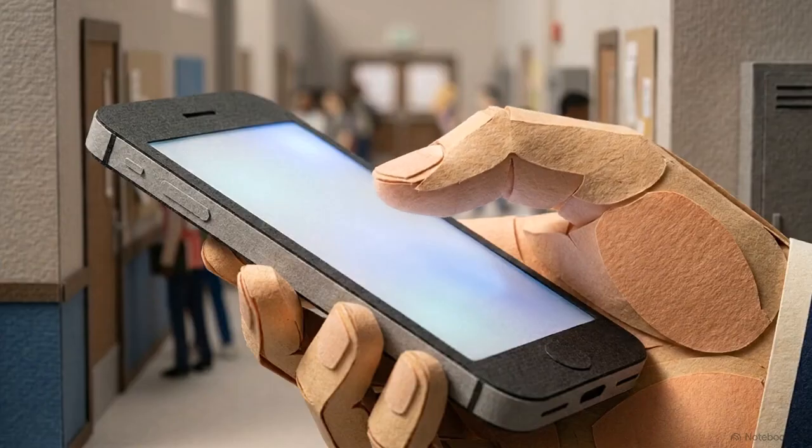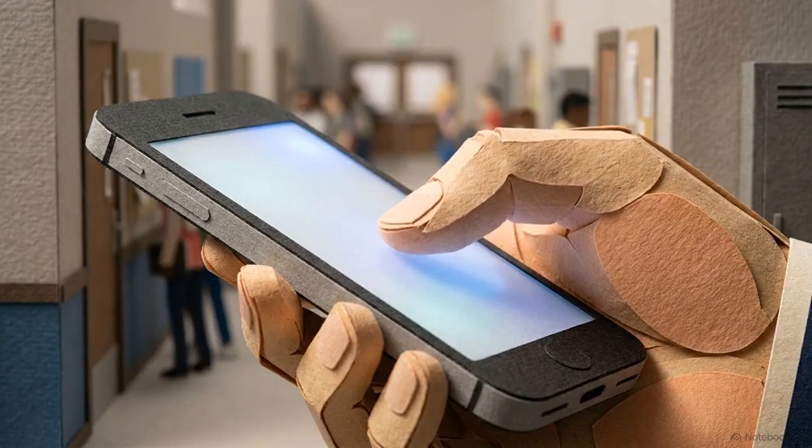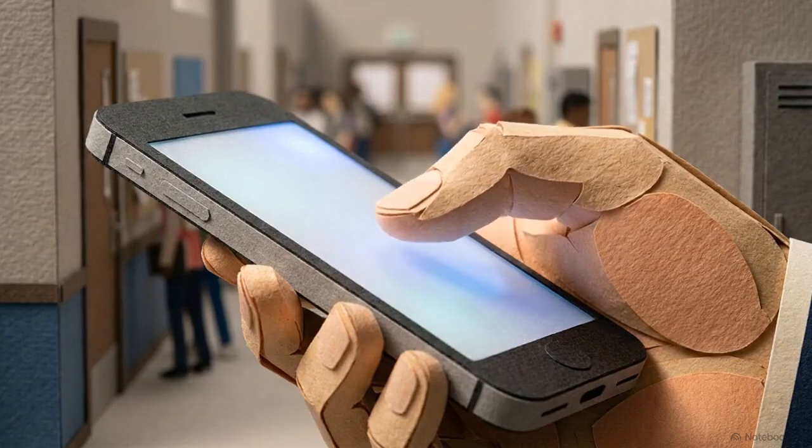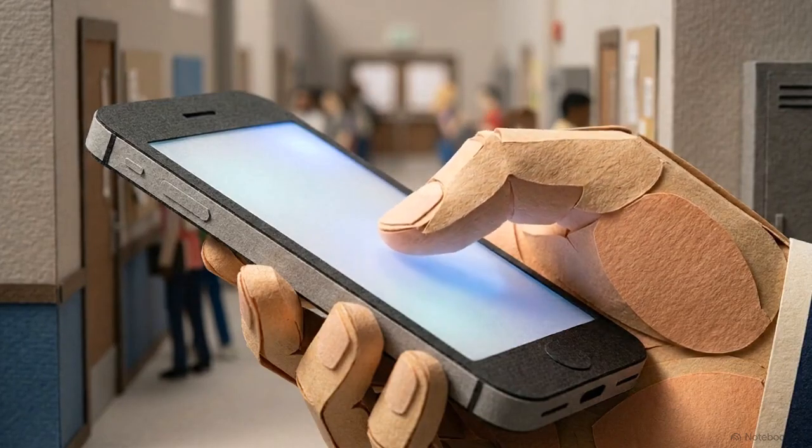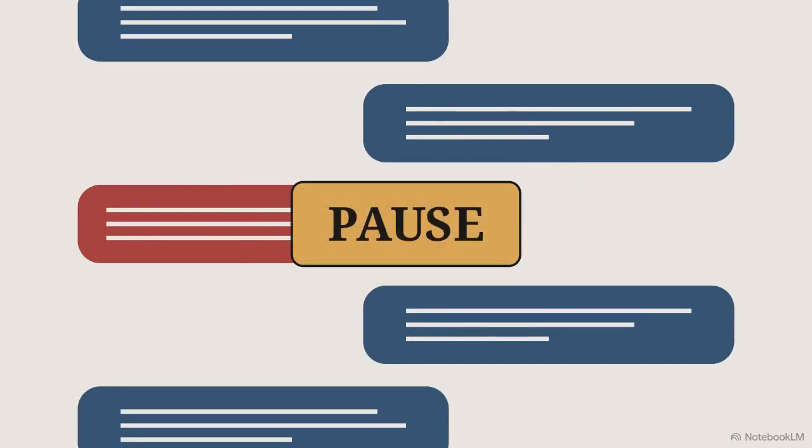The most effective defense against this momentum is a physical act. It begins the moment your thumb stops hovering over the screen. In this decision tree diagram, the first critical step is an intentional pause. Freezing the timeline gives you the space to logically assess the situation instead of reacting emotionally.